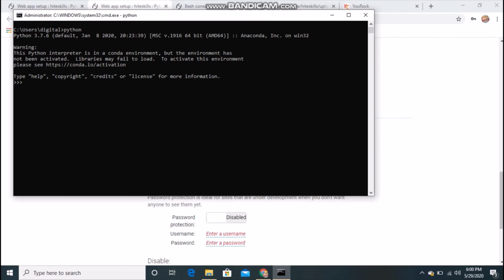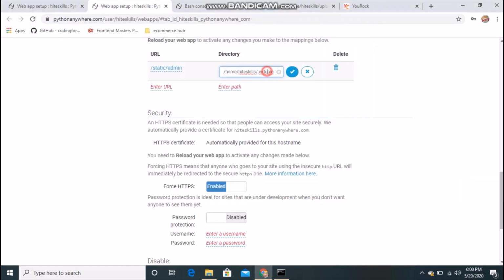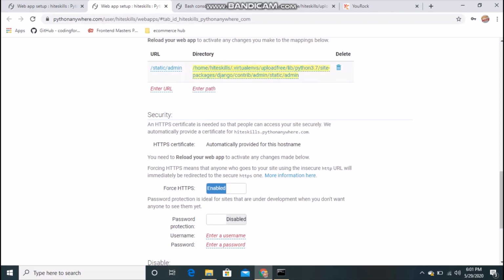It's 3.7, so I will write python3.7. The version is important. Then slash site-packages slash django slash contrib slash admin slash static slash admin. Yeah, it's so long, we know, right? And that thing you have to type.